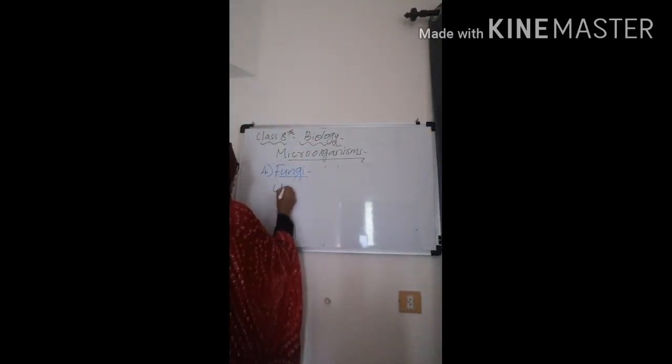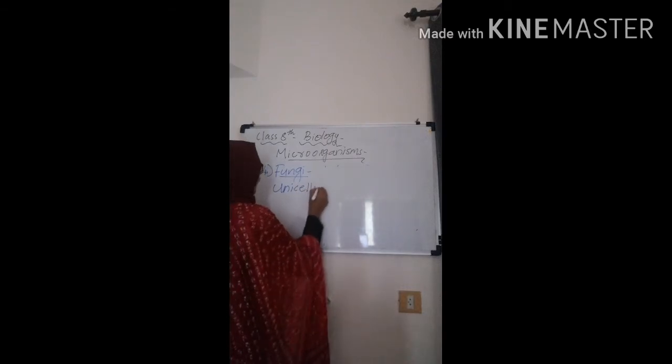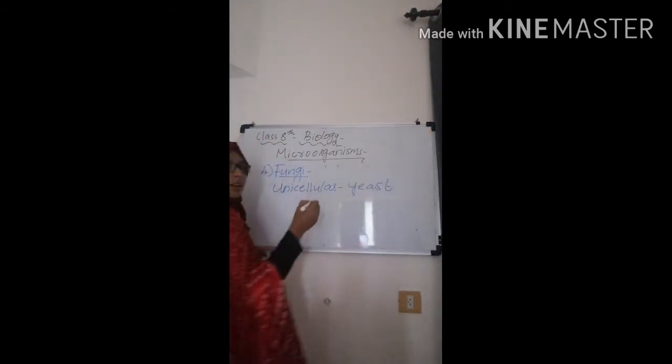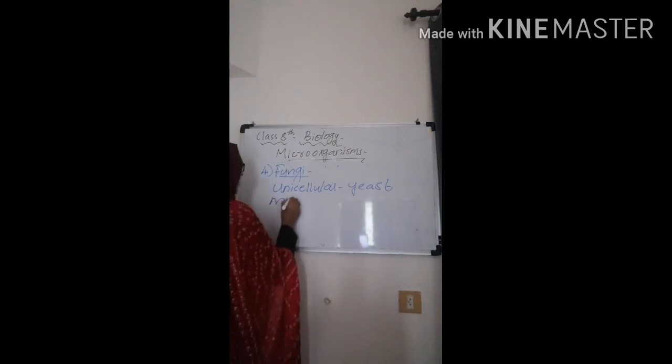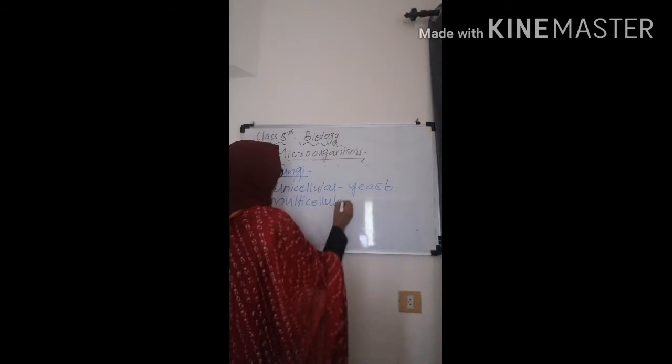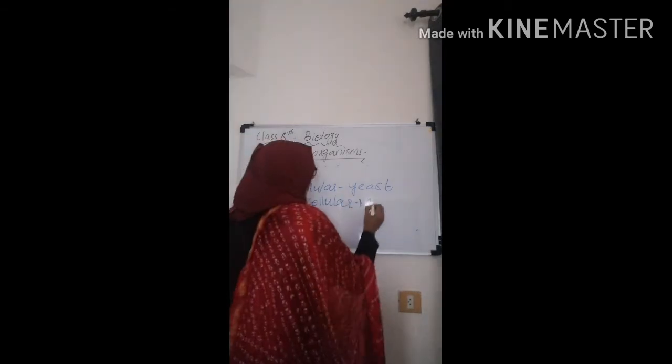I am going to write an unicellular fungi example: yeast. Have you heard of yeast? Yes. Then multicellular includes mushroom.